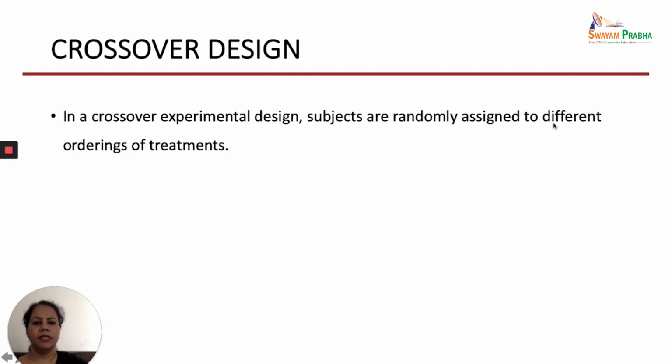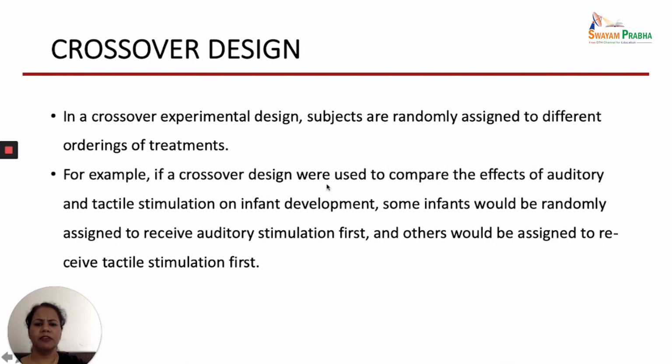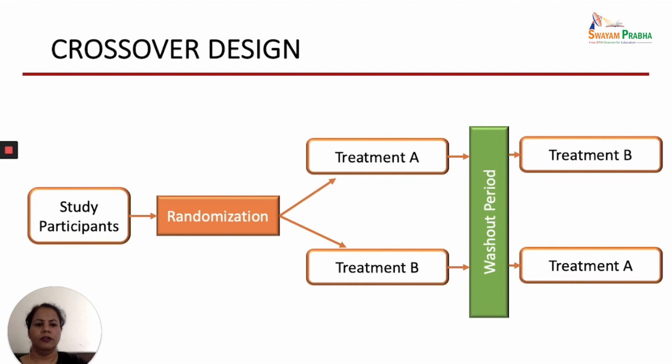Let us see how a crossover design is designed. In this, subjects are randomly assigned to different ordering of the treatment. For example, if you have taken 100 subjects, you will randomly assign them to different orderings of the treatment, so maybe 50 subjects will get one intervention first and the second intervention second. For example, if a crossover design were used to compare the effect of auditory and tactile stimulation on infant development, some infants could be randomly assigned to receive auditory stimulation first, and the others would be assigned to receive tactile stimulation first.